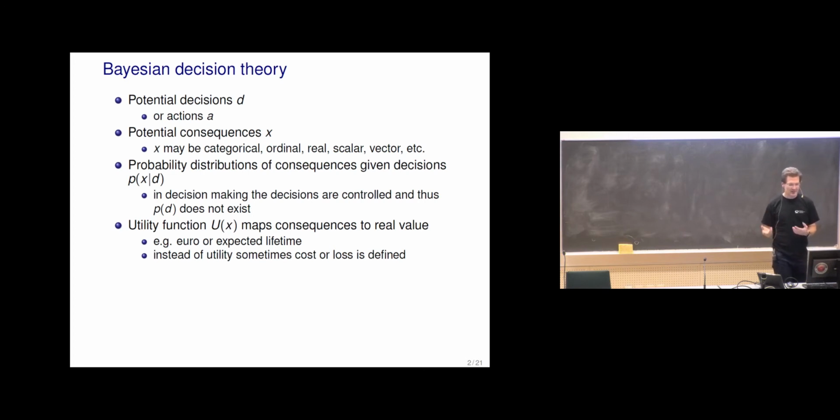And then this utility function can map these more complex consequences to some real value. I usually talk about utility functions, but then they can be also cost functions or loss functions.